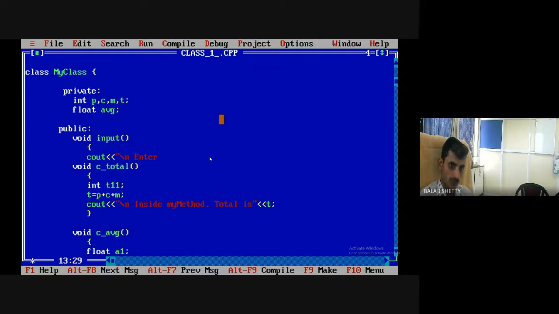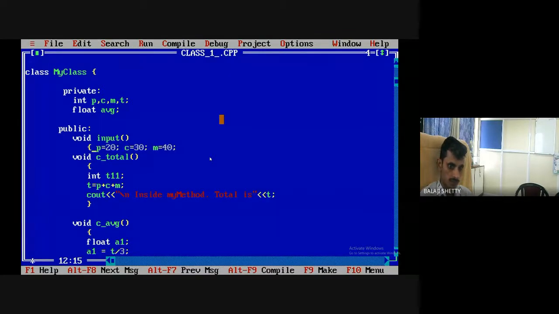I write the static code first: physics equal to 20, chemistry equal to 30, math equal to 40. That's it.